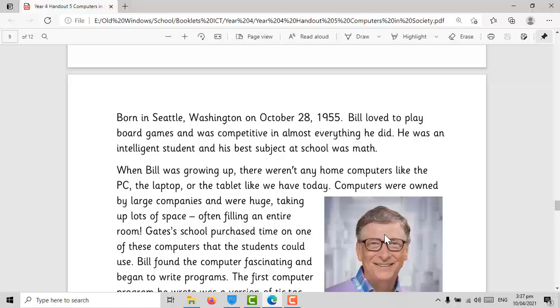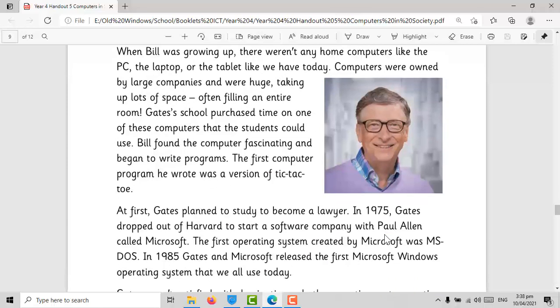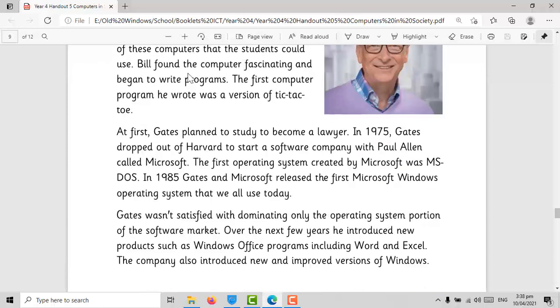When Bill was growing up, there weren't any home computers like the PC, the laptop, or the tablet like we have today. Computers were owned by large companies and were huge, taking up lots of space, often filling an entire room. Gates' school purchased time on one of these computers that the students could use. Bill found the computer fascinating and began to write programs. The first computer program he wrote was a version of Tic-Tac-Toe.